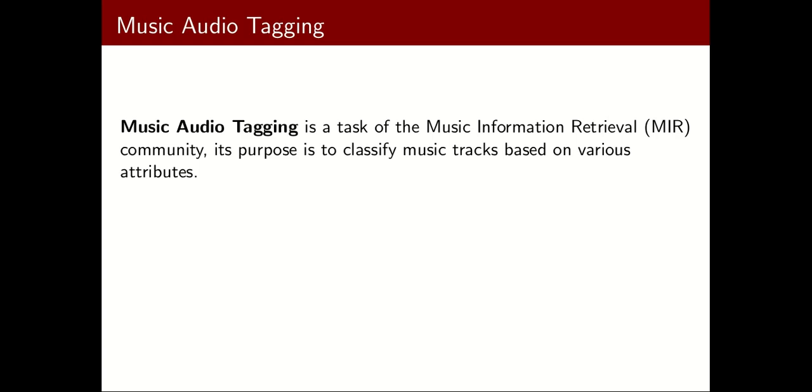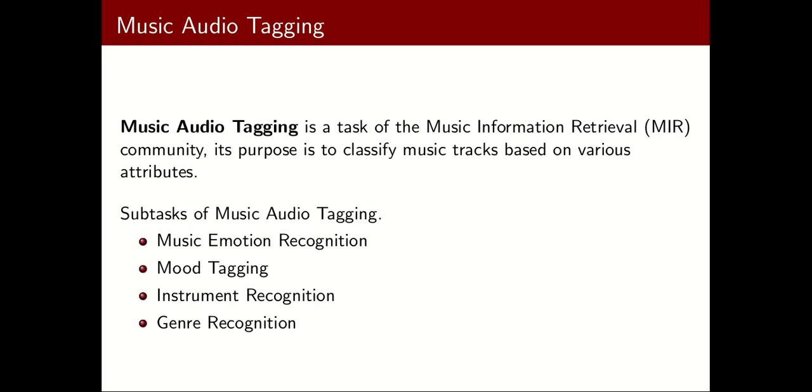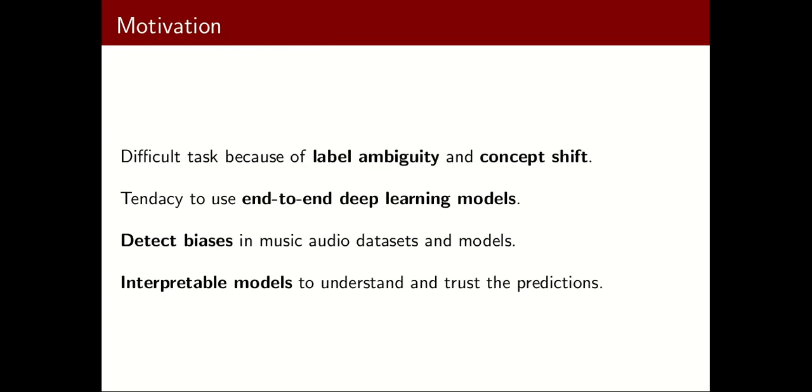Music audio tagging is a task of the music information retrieval community, and the purpose is to classify music tracks based on various attributes. Some examples are that we can classify music tracks based on emotion, genre, or instrument. Our motivation is to tackle problems such as label ambiguity or concept drift, and try to construct an interpretable pipeline that can categorize tracks in an explainable way.